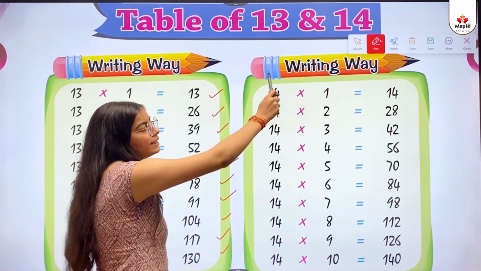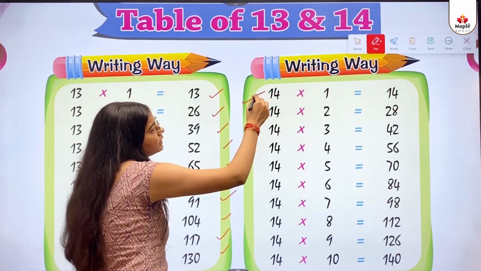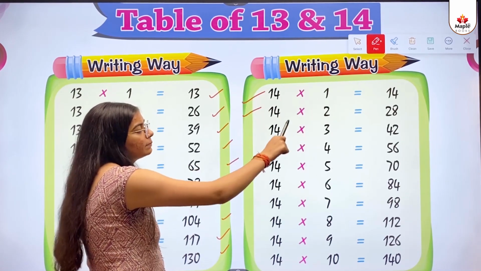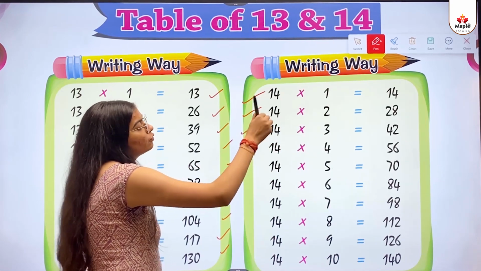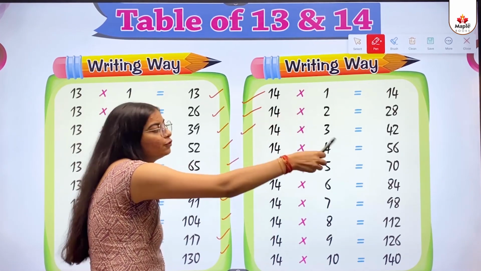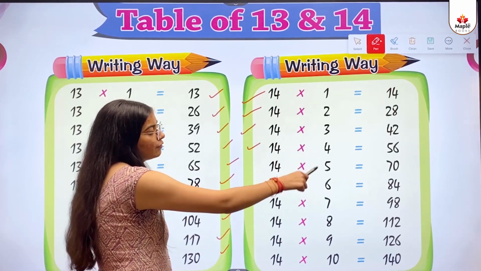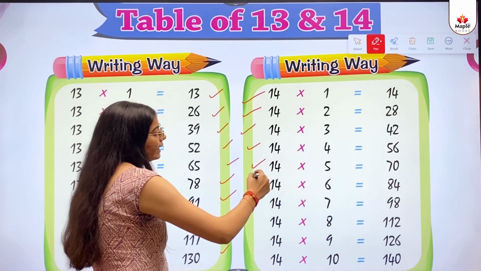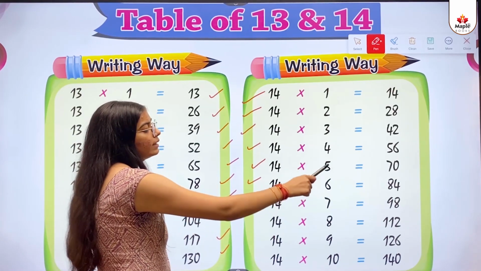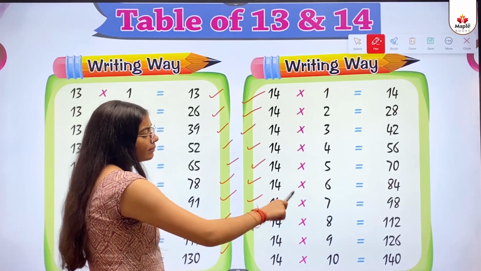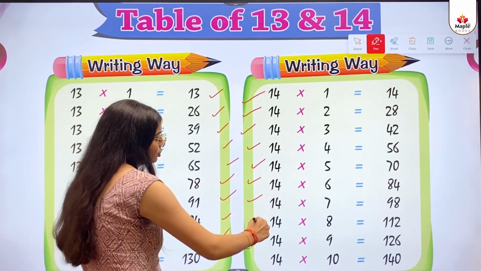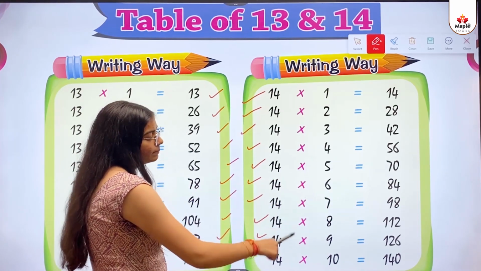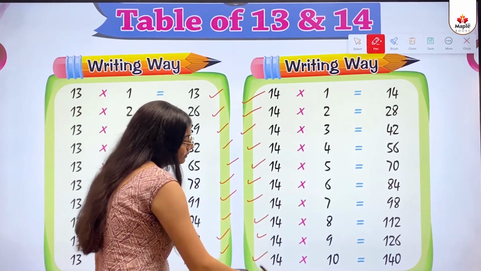Writing way. 14 multiply 1 equals to 14. 14 multiply 2 equals to 28. 14 multiply 3 equals to 42. 14 multiply 4 equals to 56. 14 multiply 5 equals to 70. 14 multiply 6 equals to 84. 14 multiply 7 equals to 98. 14 multiply 8 equals to 112. 14 multiply 9 equals to 126. 14 multiply 10 equals to 140.